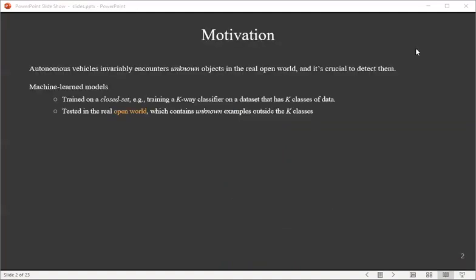We motivate our work by the safety issues in self-driving, where we have many machine learning models. Usually, we train the models in a closed world paradigm. For example, we train a K-way classification model on a dataset that has K classes, but the model will not perform robustly in the real open world, where we have many unknown objects outside the K classes. It is crucial to recognize them for driving safety.